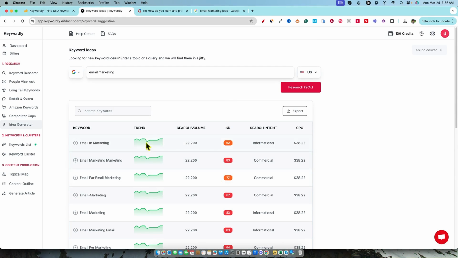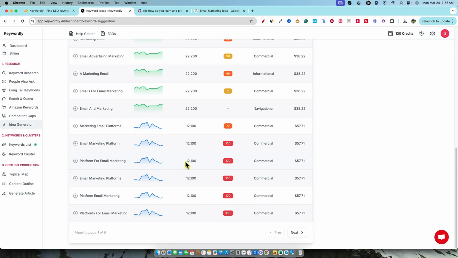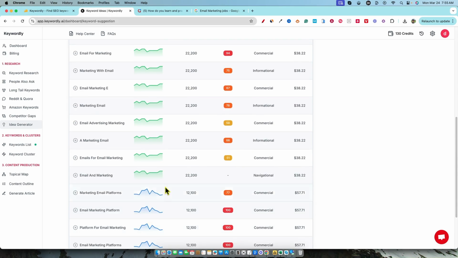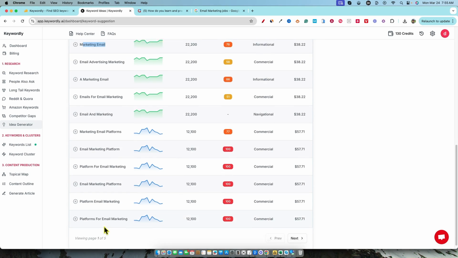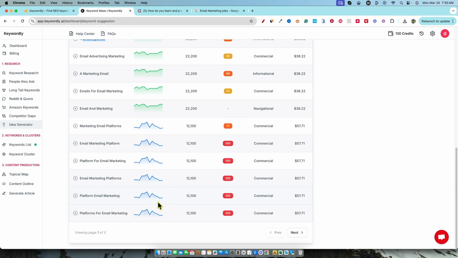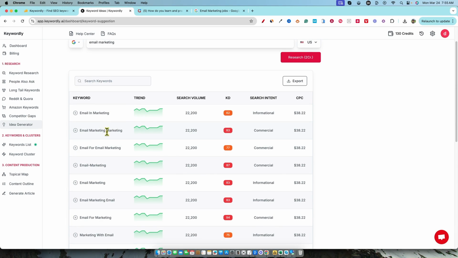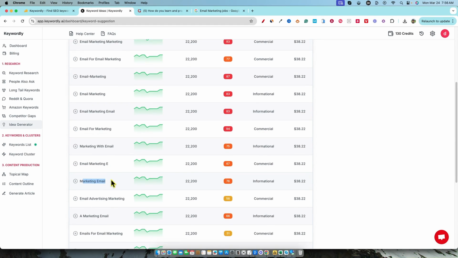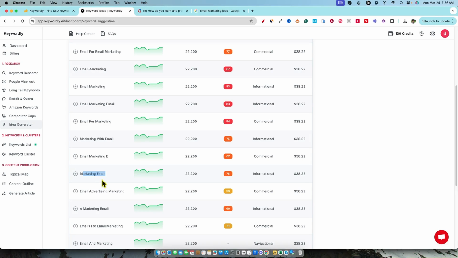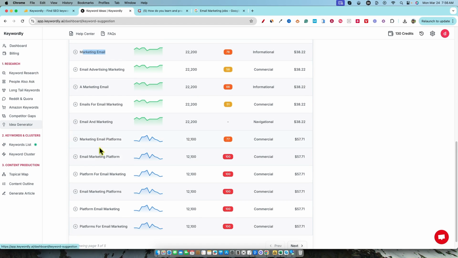So we have our keyword difficulty, email marketing. You can add these to the keyword list right over there. Page 1 of 5. So how many keywords are displayed on the page? Okay, so it's 20. So there's about 100 keywords that it found for us under idea generator. So email and marketing, marketing, that's not a keyword. Email for email marketing, just different ways of saying email marketing. Not really sure what's going on with this particular tool right here.